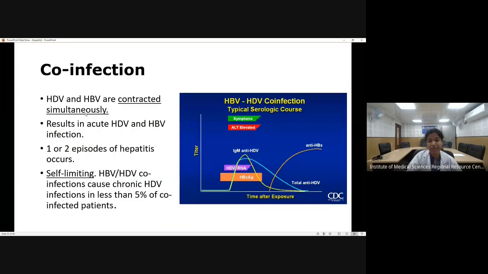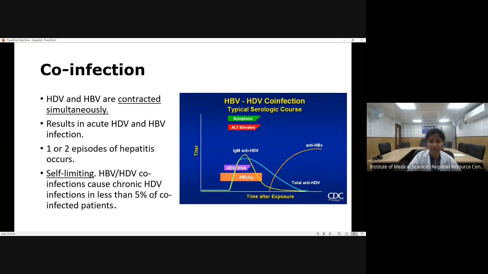Now for the hepatitis D virus, there are 2 modes of infection: either co-infection, that is co-infection with hepatitis B, or superinfection. So what happens in case of co-infection? The patient will simultaneously contract hepatitis B and hepatitis D virus. And so this results in acute hepatitis B and hepatitis D. And this is usually self-limiting.